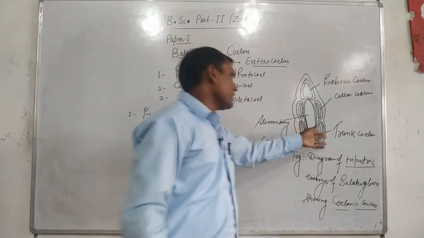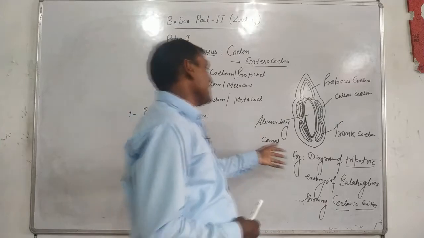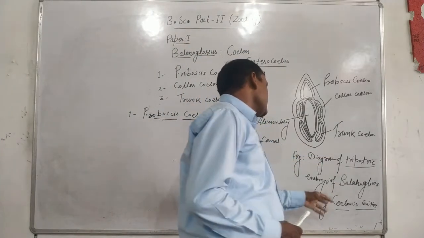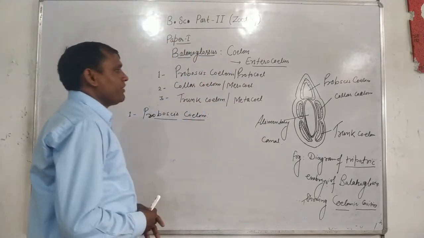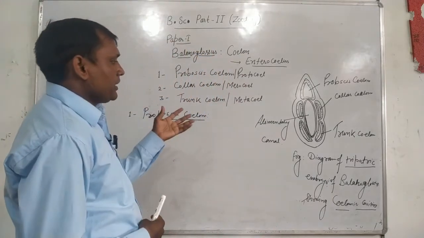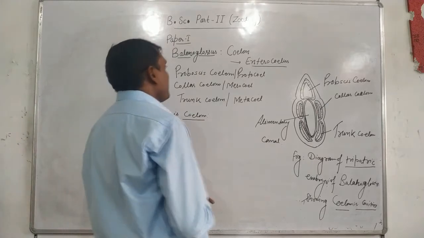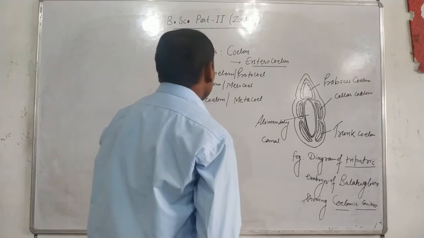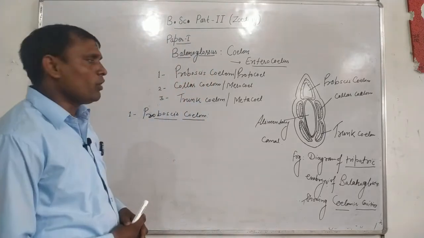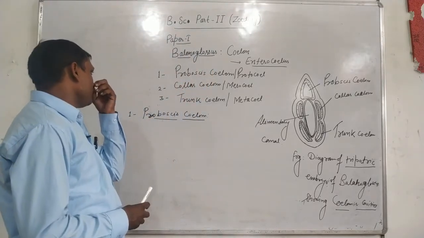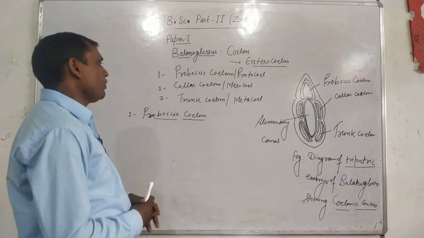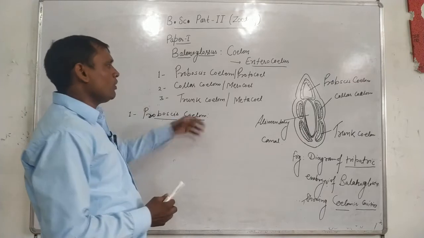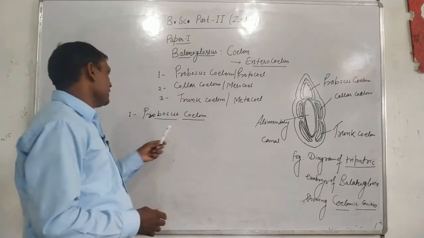This is the diagram of the tripartite embryo of Balanoglossus. We show the coelomic cavity. Thus it is clear that the body of Balanoglossus consists of three important coeloms: proboscis coelom or protocoel, collar coelom or mesocoel, and trunk coelom or metacoel.